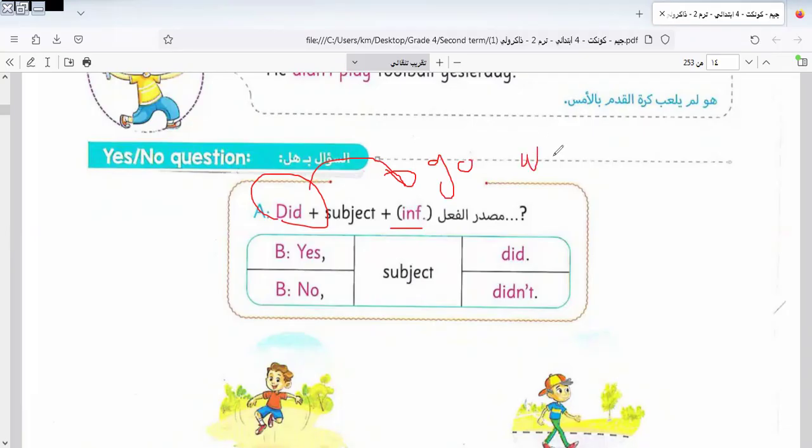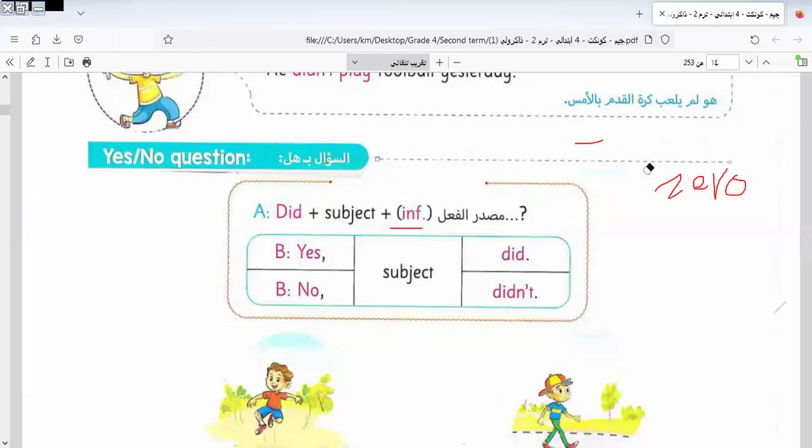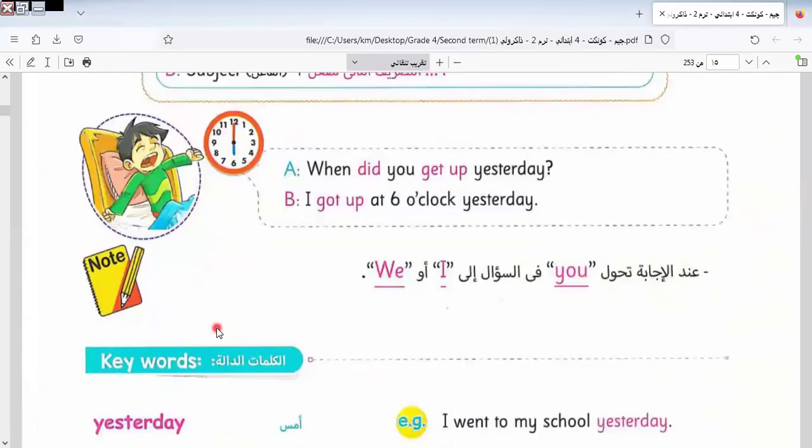Don't say "did you went." Some of you say "did you went," Miss Iman, what can we take here? We take zero. As we told you before, when we have did, the did replaces the verb in the past, as we do in the present simple tense. We can't add s when we put does. This is the same here in this form. Let's continue the rest of our lesson.